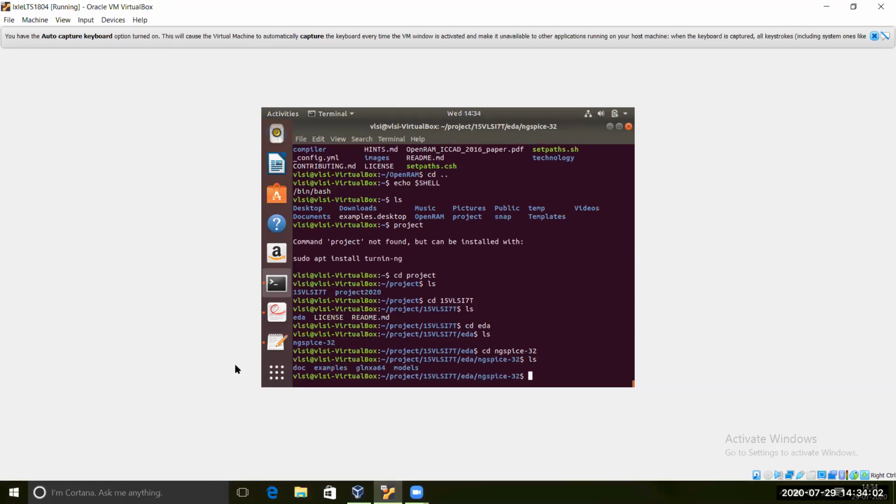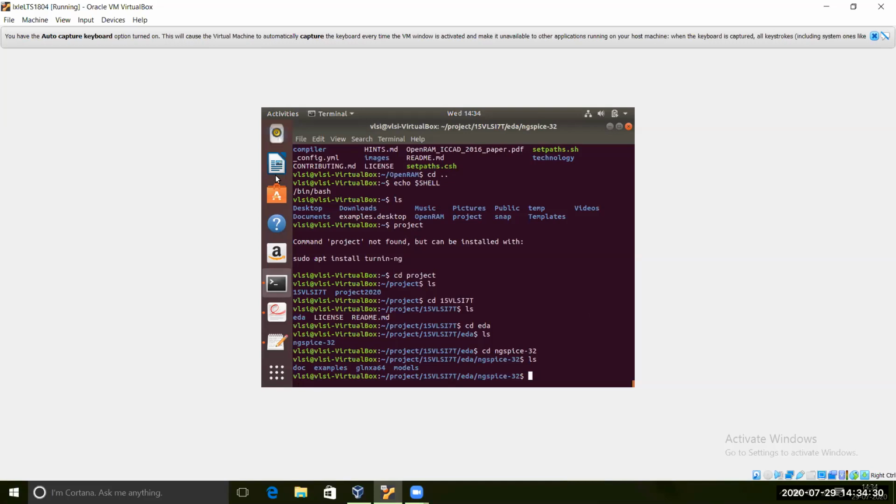Then you go to see here in the ngspice, we have the document examples, this 64 and models. Inside the document we have the ngspice 32 manual, where you can find all the commands. You can read that manual. Actually I tried to find the manual like the document here, but it's in some coded form, and I could not find it.